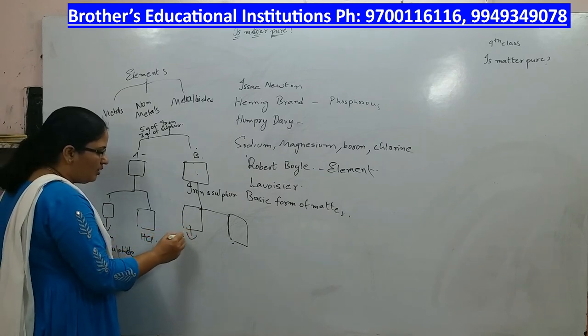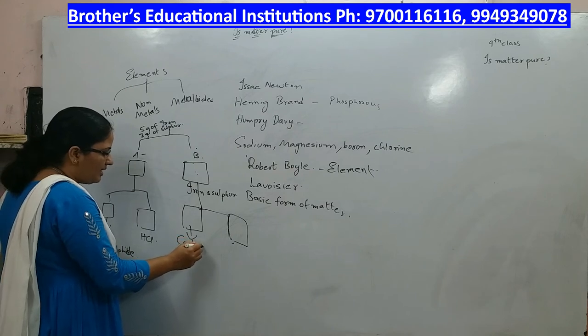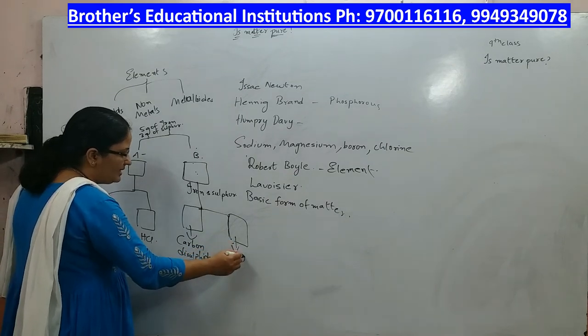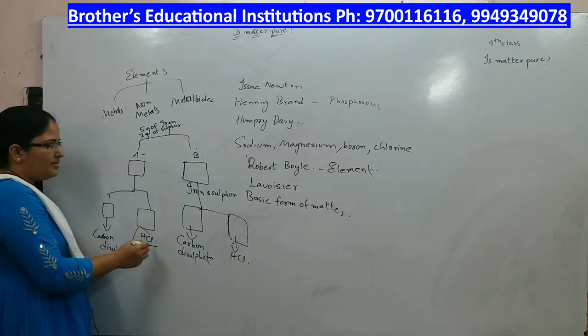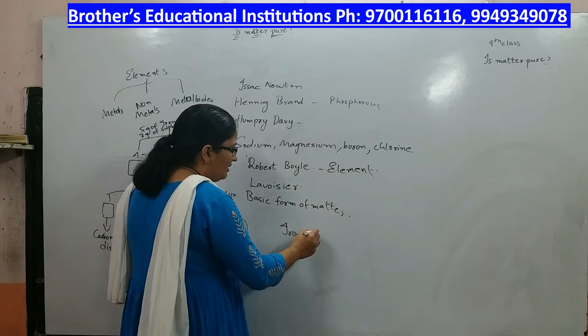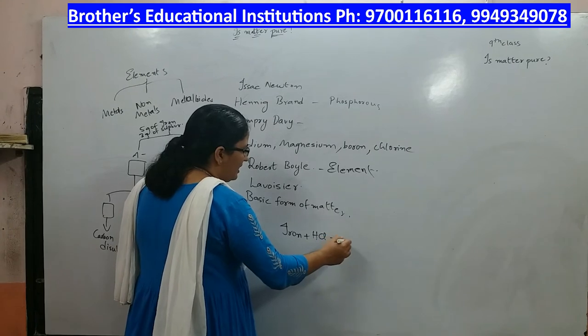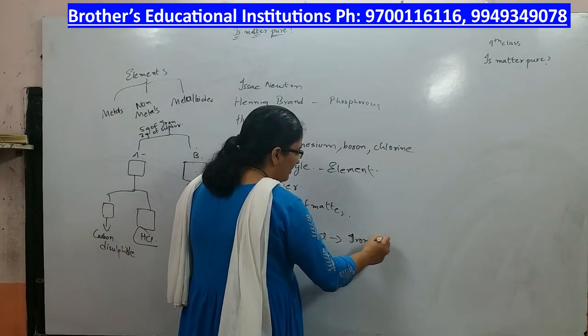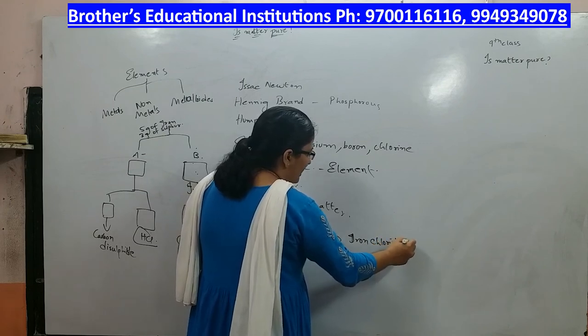Here also, in one group you add carbon disulfide, in the other group you add HCl. Now what you observe is that the iron reacts with HCl and gives rise to iron chloride plus hydrogen gas.